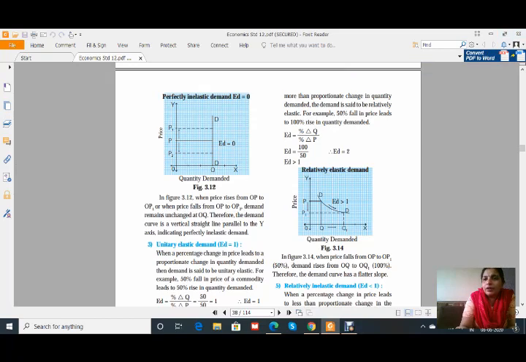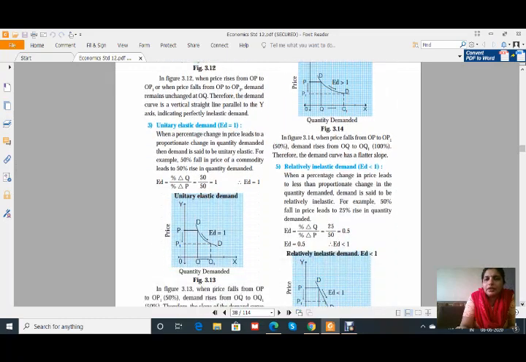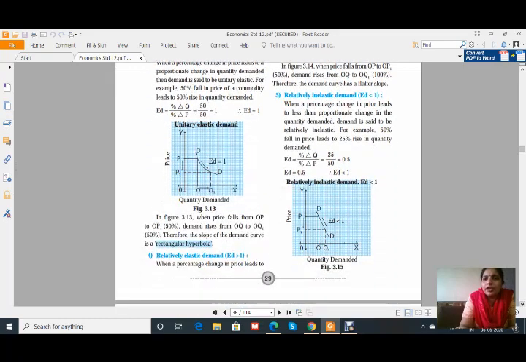Now the next one is relatively inelastic demand. This is the last type of price elasticity: when a percentage change in price leads to a less than proportionate change in quantity demanded, then demand is said to be relatively inelastic. Here the example is given: there is a 50% change in price, but only a slight change in quantity demanded, and therefore ED is less than 1.